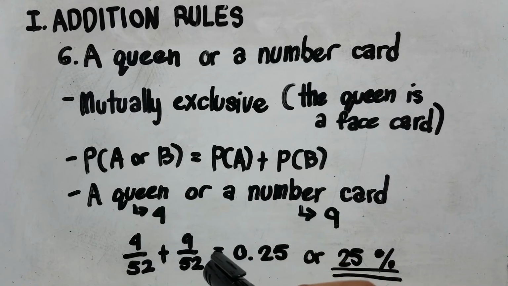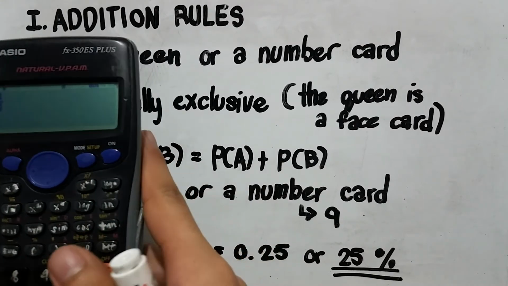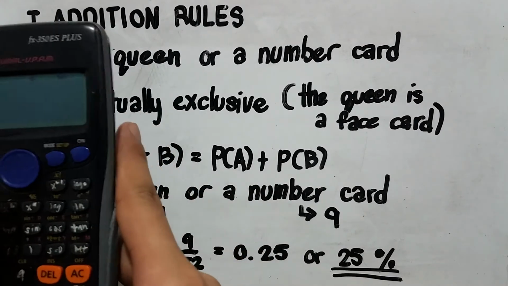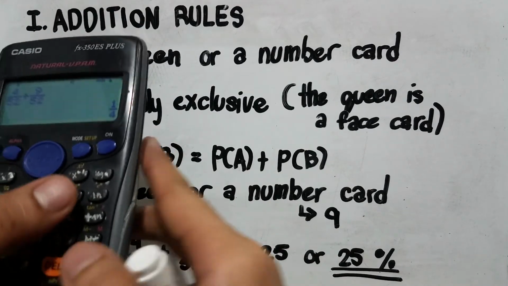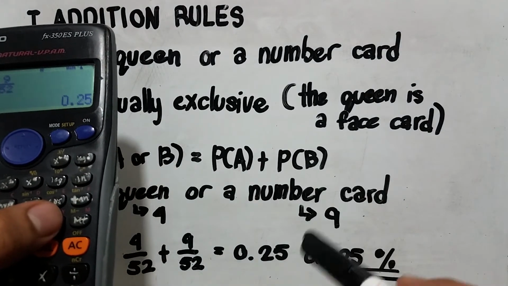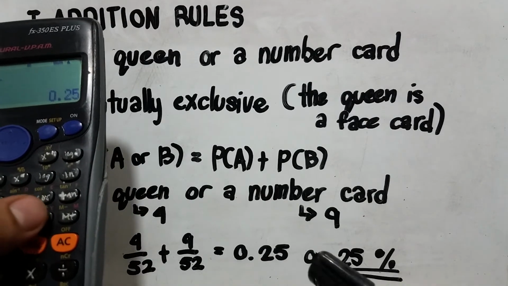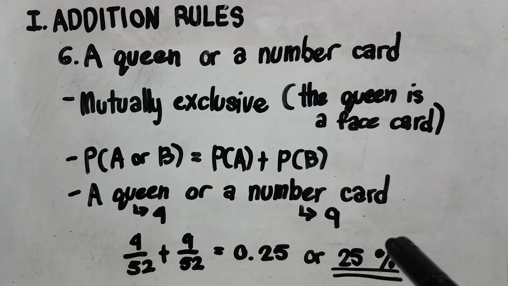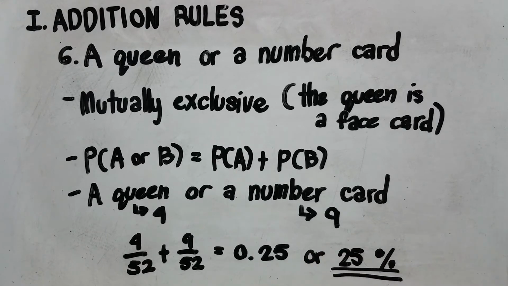13 over 52 is equal to 1/4. Now if we convert it to decimal, it is 0.25, or if we convert it to percentage, it is 25%. Now 25% is the probability that Penuel will pick a queen or a number card in a deck.